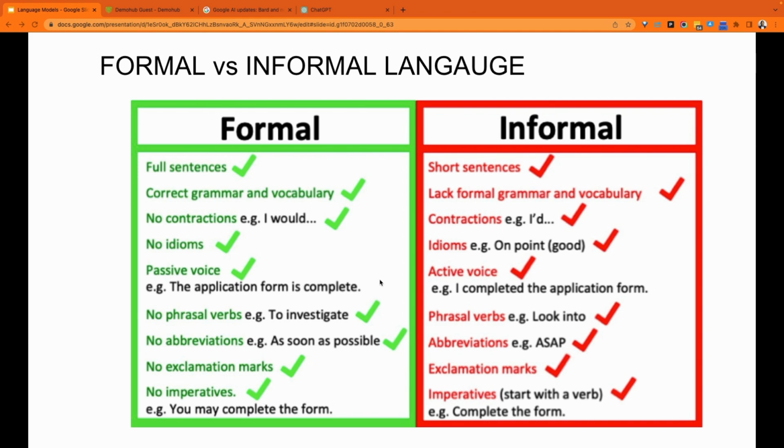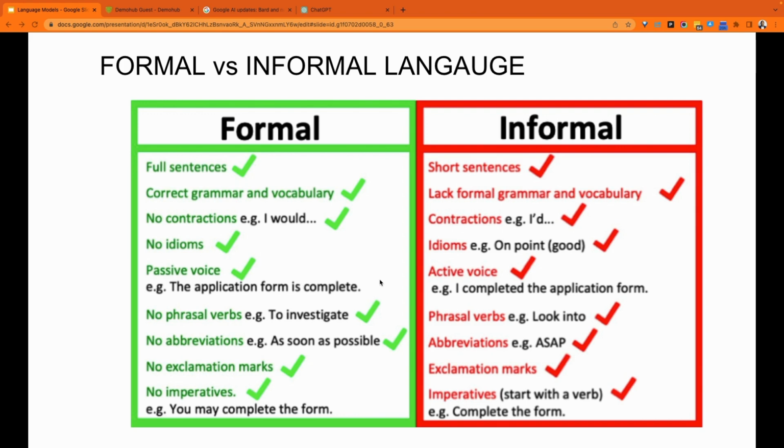It's like if you're writing a formal letter to your employer, there's a way in which you write that compared to if you're just talking with your friend out in the bar or just hanging out at home and having fun. The way you speak, the language that you use fundamentally changes, and it's important to understand those distinctions.